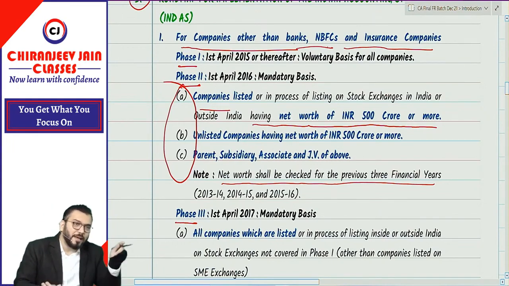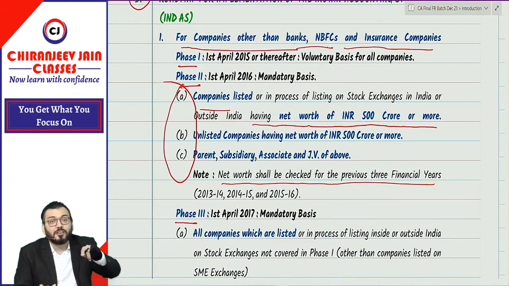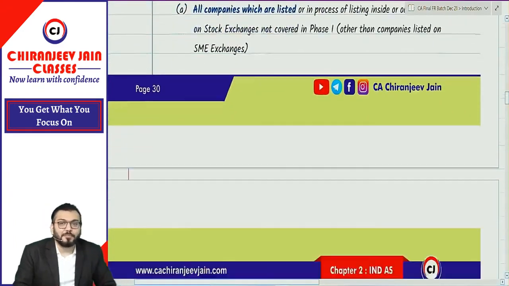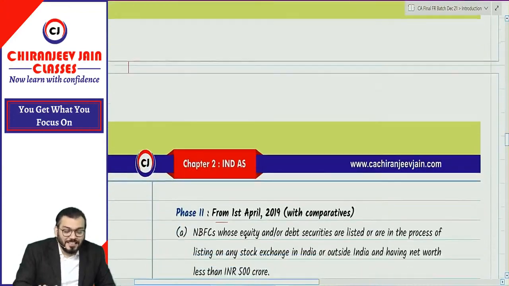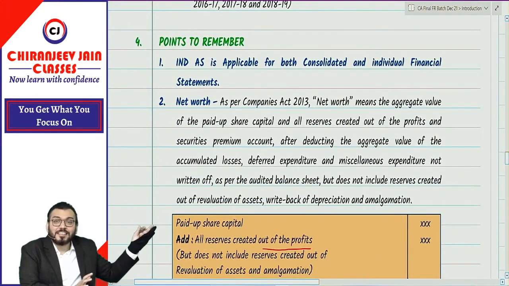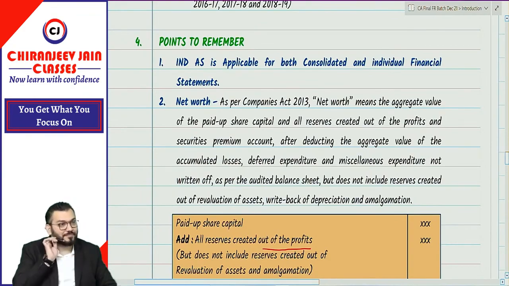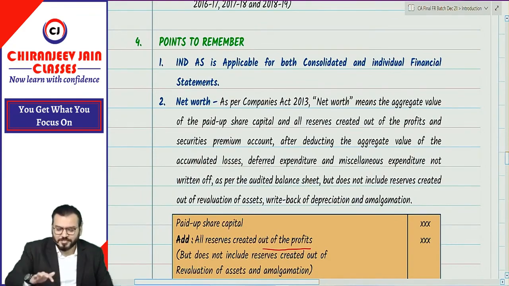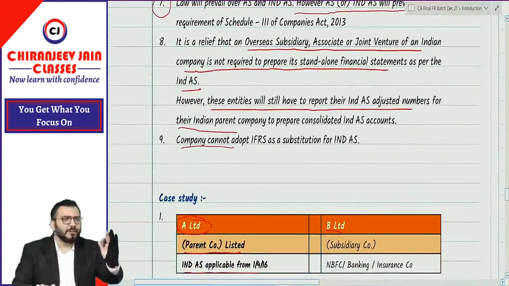Now B Limited is a banking company, insurance company or NBFC, and it is also a subsidiary of a listed parent company. Whether Ind AS will be applicable to it from 1/4/2016 or as per its own applicability time? What do you think? Apply your common sense and say.